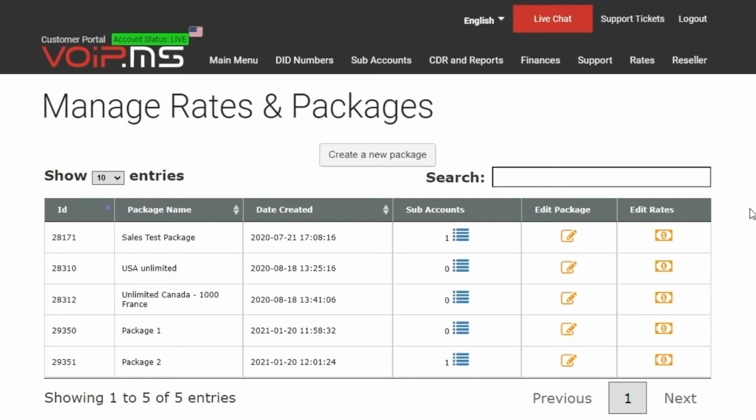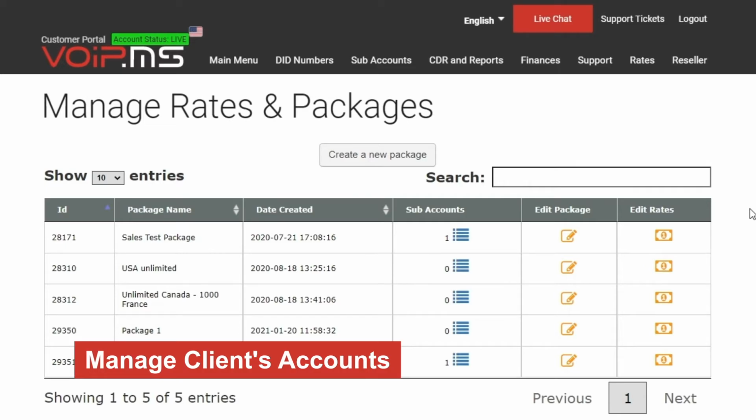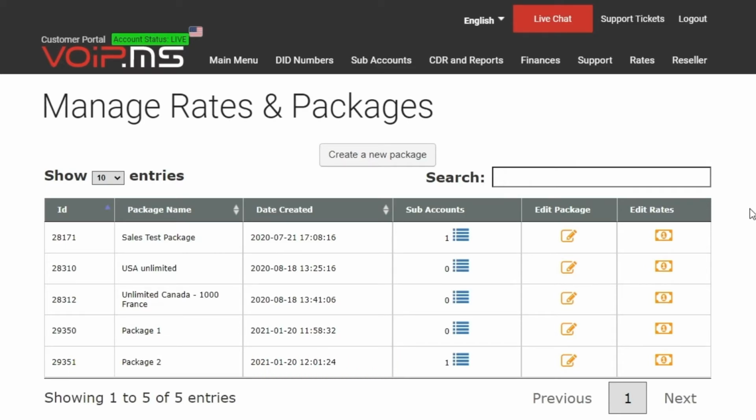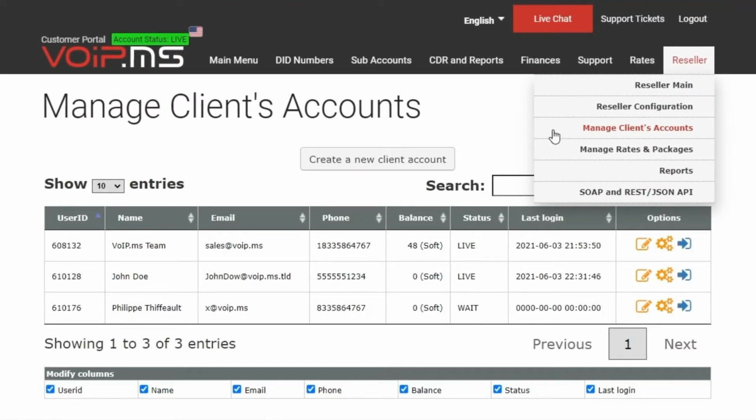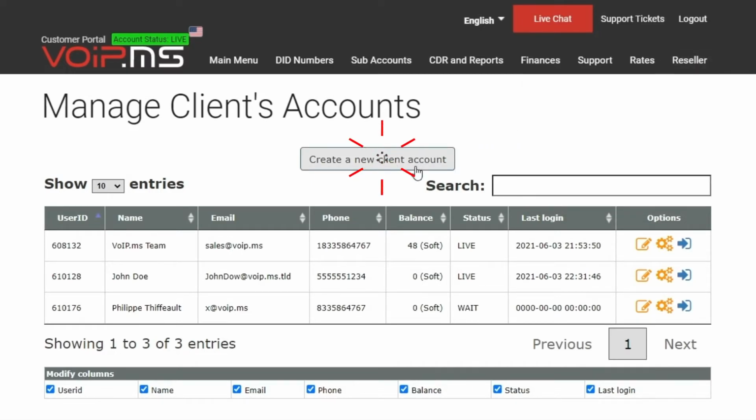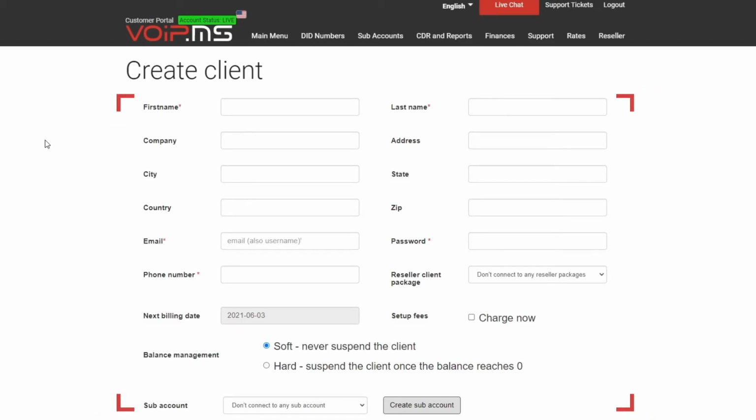The last point of rates and package will bring us to the next topic, client's account. To associate the package to a client's account, you will need an account to assign the package to. So that being said, we will now go through the client's account creation and management. To create a new client's account, go to Manage Client's Account and then click on Create a New Client Account. This page is the form you need to fill up to create your client's account. Simply fill all the fields and save.